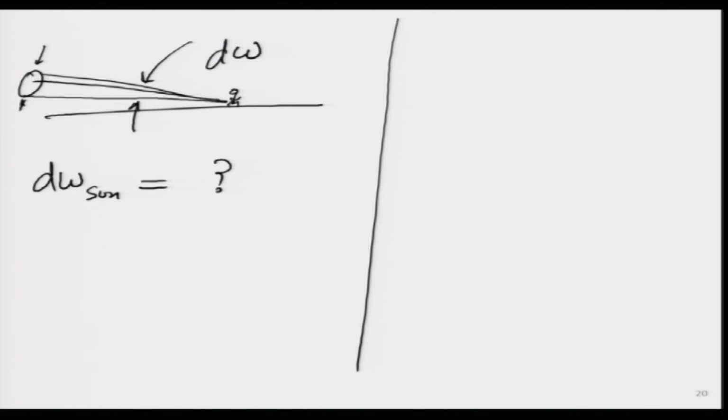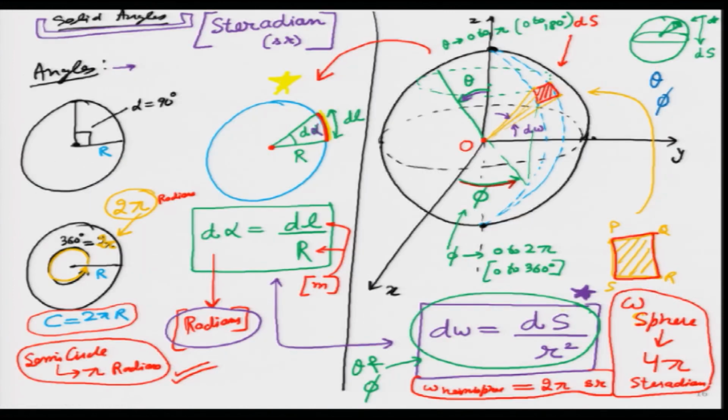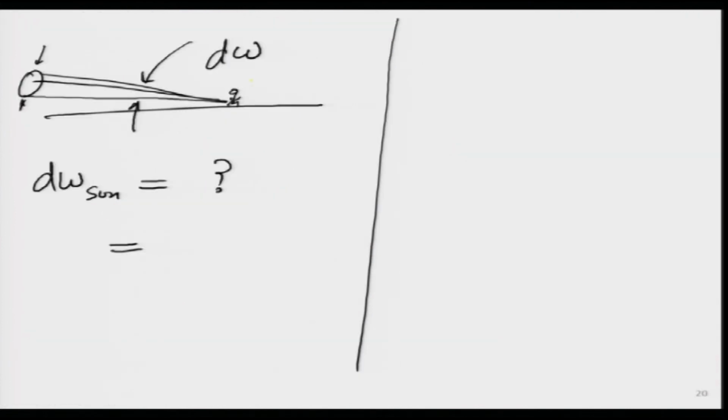Why? Because we can write the first expression for d omega. Let us go back. What was the first expression for d omega? Solid angle definition. Let me put it in yellow color, this is a very important and very strong definition. It is simply the differential element divided by r square. So, I go back over here, I am standing in the evening and I want to calculate this value.